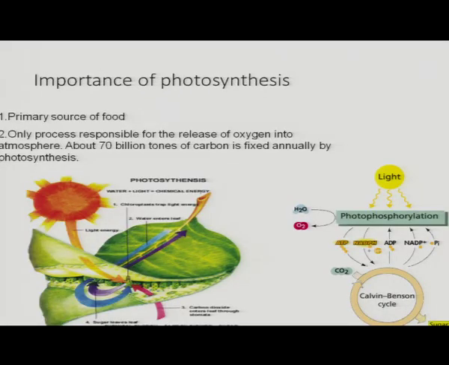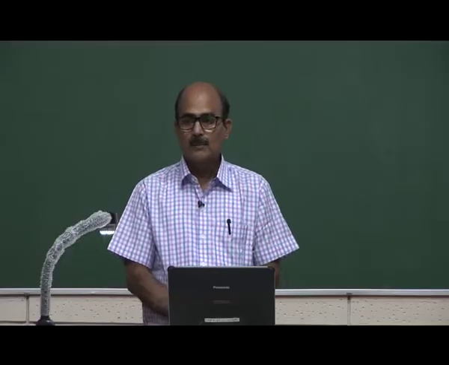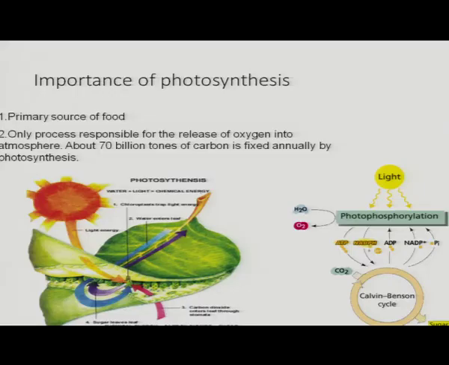Now, what is the importance of photosynthesis? As we already said, it is the only process by which autotrophic organisms make their own food, and all other organisms like consumers and decomposers depend directly or indirectly on the producers. So, it is the primary source of food.